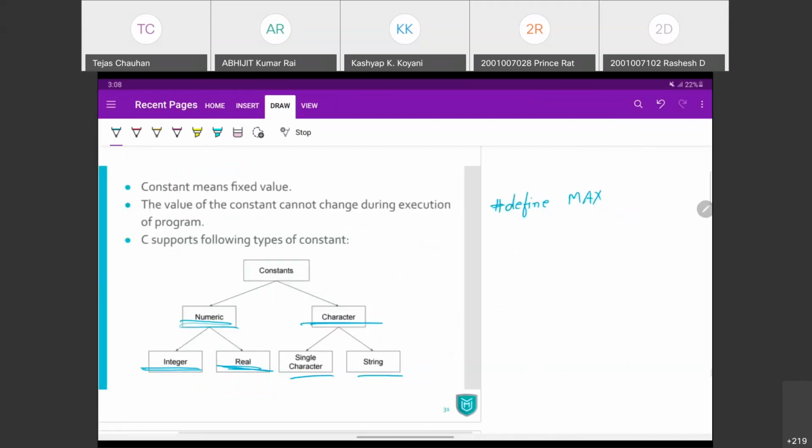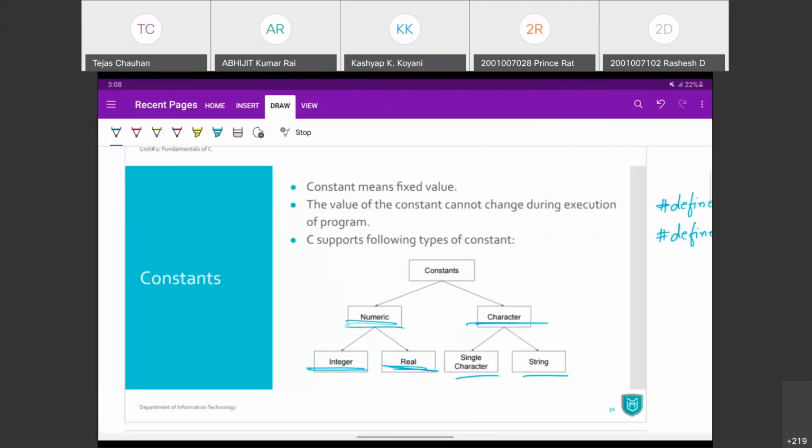Generally we define constants using capital letters, so max and 5, or something like hash define pi 3.14 and so on. We will also see string and constant characters later, hash define name and then double quote your entire name and so on. So we will see those constants later, but these are the numeric and character constants we have.